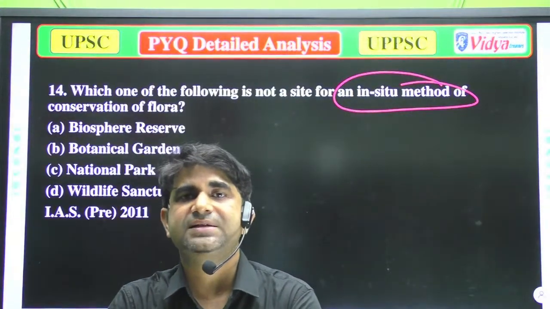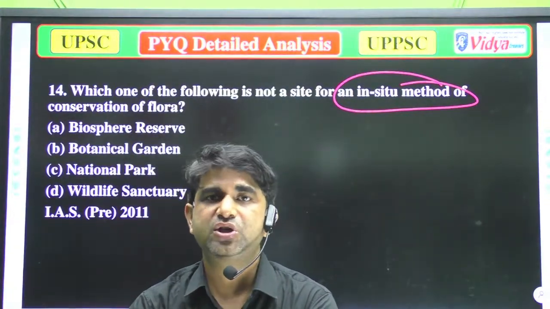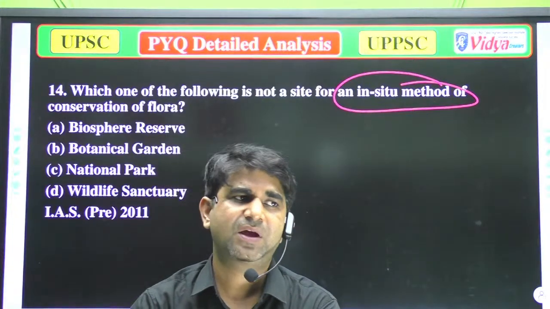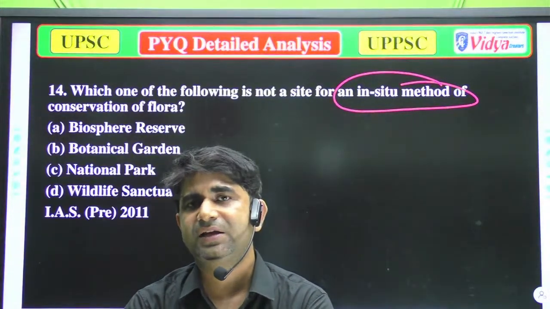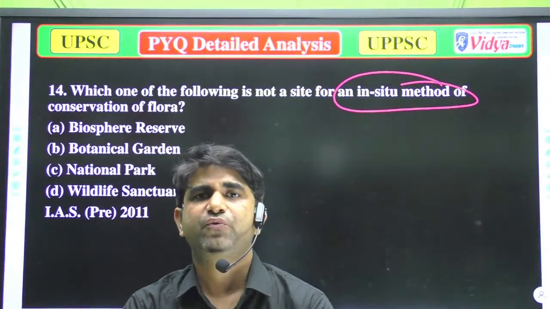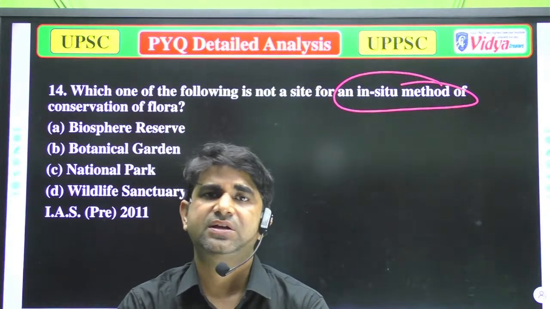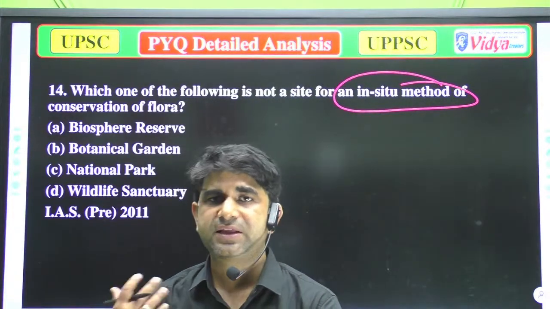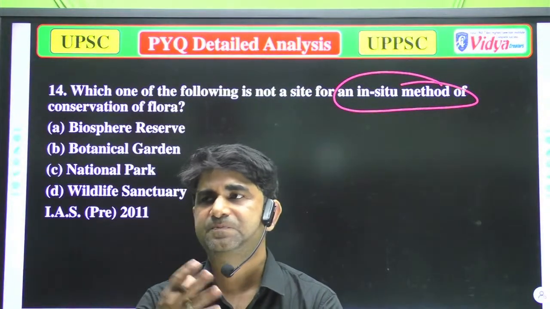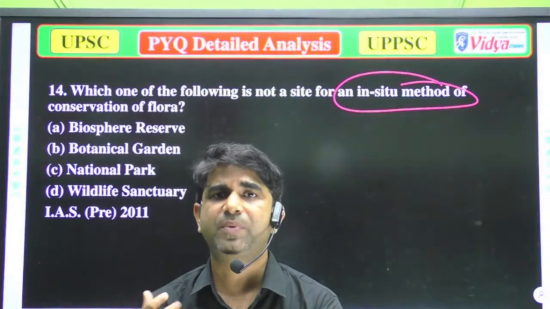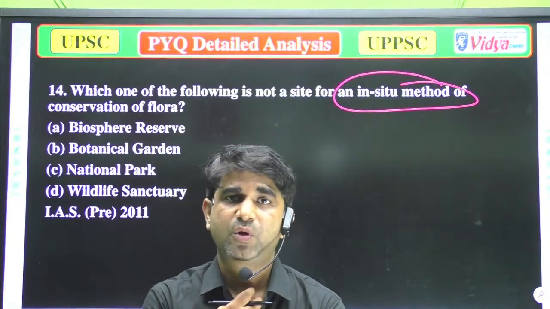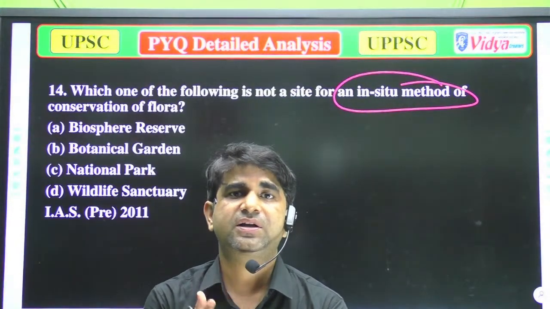Why? Because in ex situ conservation, we generally take the animals or plants, and these are not their natural habitats. We try to provide them the environment, like their proper habitat, but it is not the natural habitat.